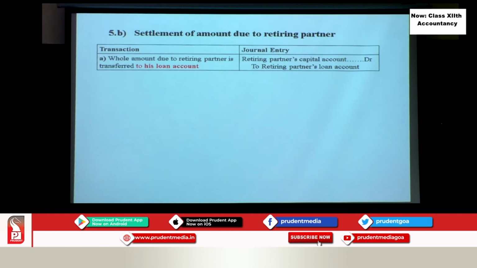Now this payment can be made immediately, or if it is not made for the time being, then it is transferred to his loan account. So this is the first situation where the whole amount is due to a retiring partner. When you balance his account and the credit balance is more, that is the amount due to the retiring partner, and this amount is temporarily transferred to a separate account known as his loan account. So we call it the retiring partner's loan account.